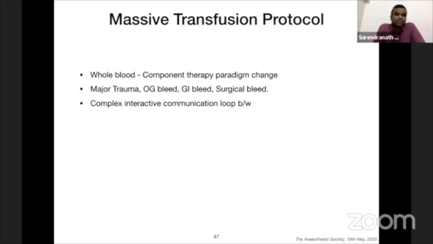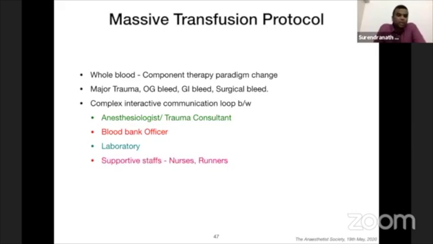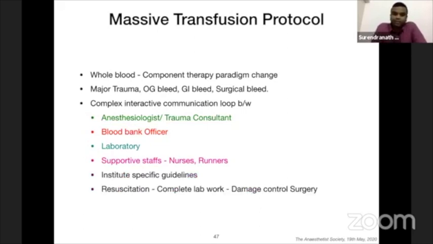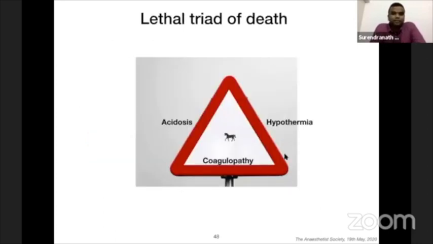The major scenarios are major polytrauma, obstetric bleed, massive GI bleed, and surgical bleed intraoperatively. It is a complex interactive communication loop between the anesthesiologist or trauma consultant and the blood bank officer. The laboratory should come out with results as quickly as possible. We need supportive staff like nurses and runners to bring blood and blood products, and institute-specific guidelines should be developed. Resuscitation, the complete lab work, and damage control surgery go hand in hand. The main aim is to avoid the lethal triad of death, that is acidosis, coagulopathy, and hypothermia.